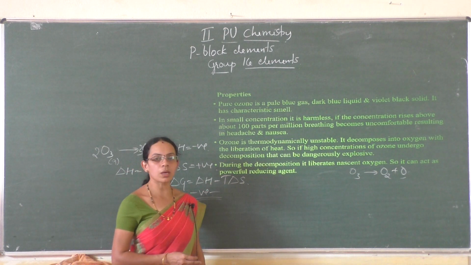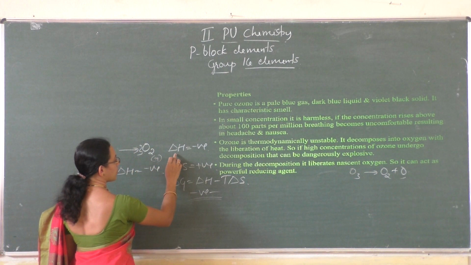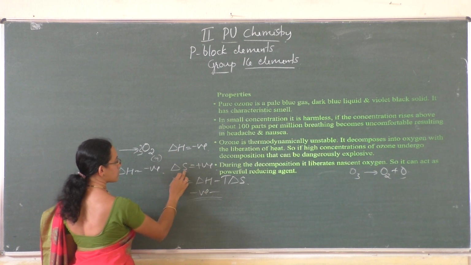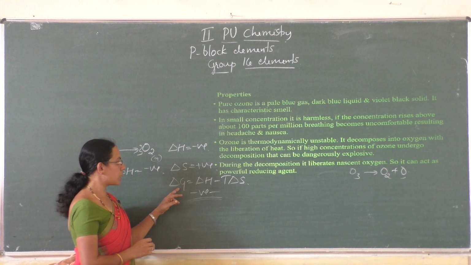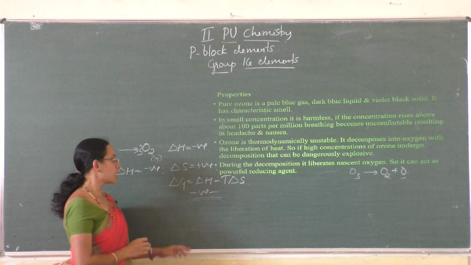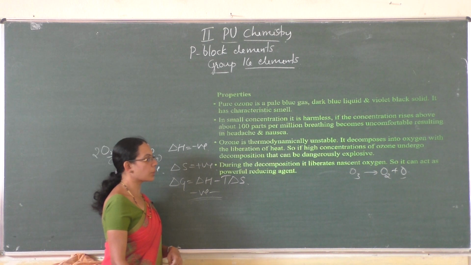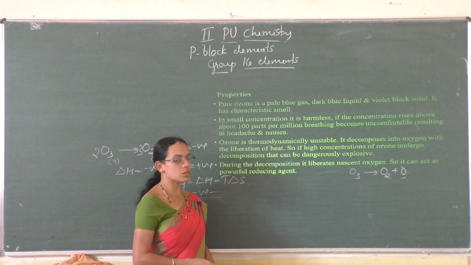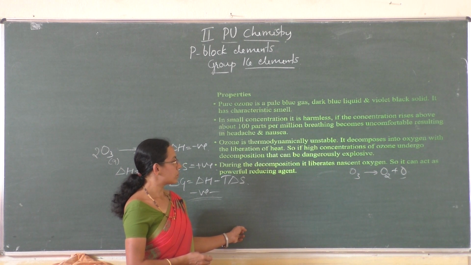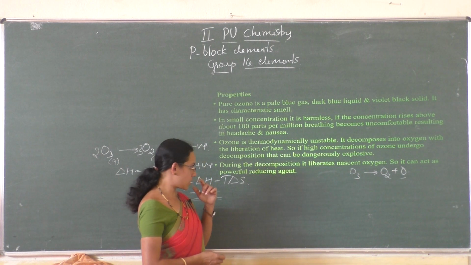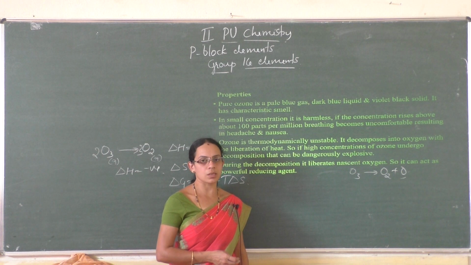And ozone is thermodynamically unstable because its conversion into oxygen is accompanied by a negative value of delta H and a positive value of delta S, that combines and makes delta G more negative, hence the reaction is spontaneous. And during the decomposition it liberates nascent oxygen, so it is a powerful oxidizing agent. Okay, next let us discuss more properties of ozone in the next class. Okay, thank you.